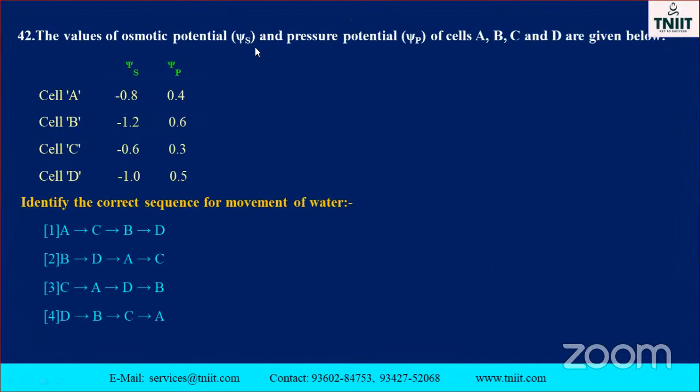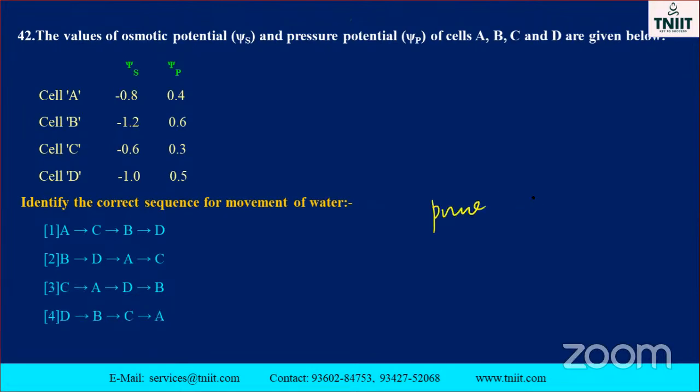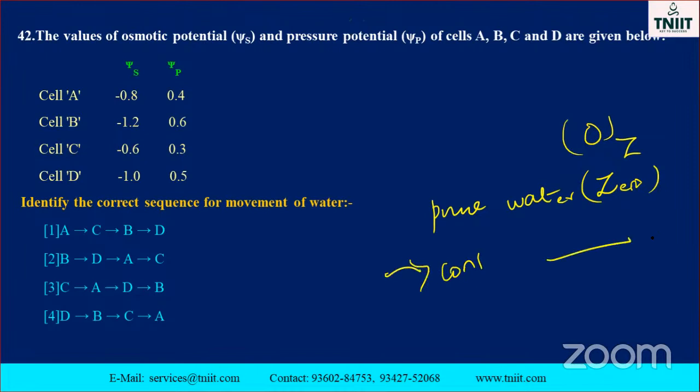The values of osmotic potential and pressure potential of cells A, B, C, and D are given below. Whenever they ask a question like this, you should note it down: the water potential of pure water is always 0. When it is contaminated by the addition of salt, the value becomes negative.